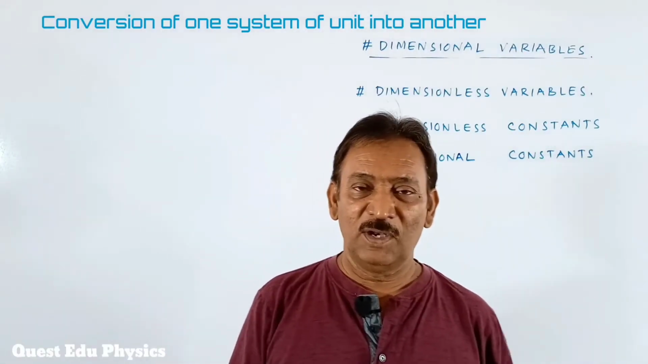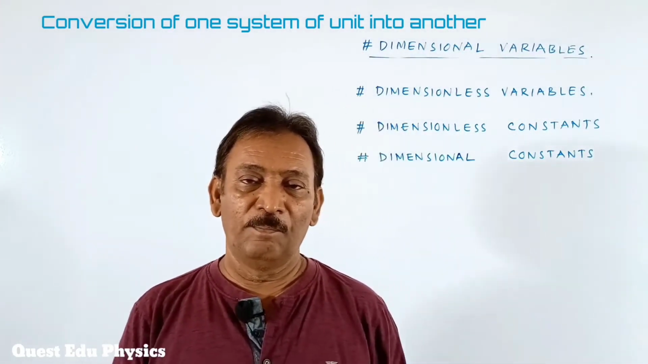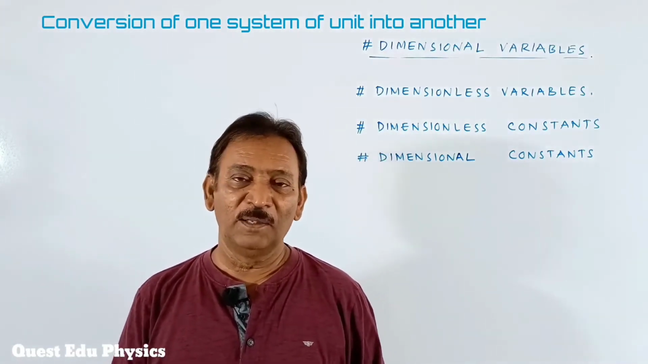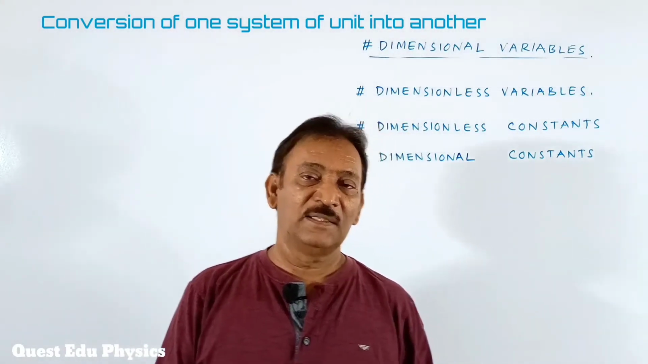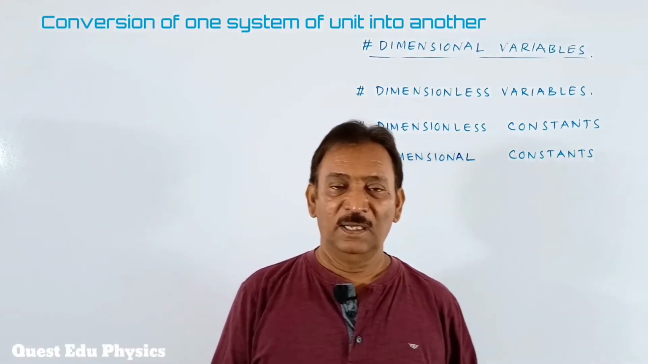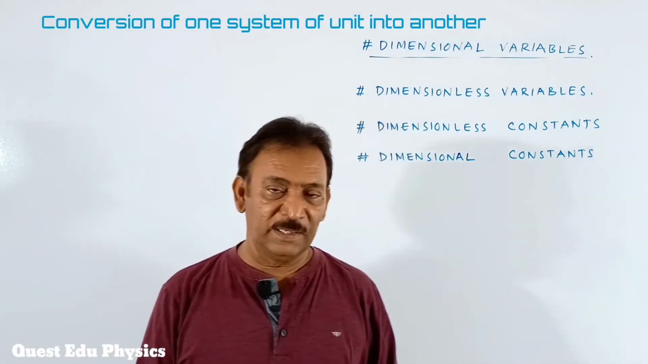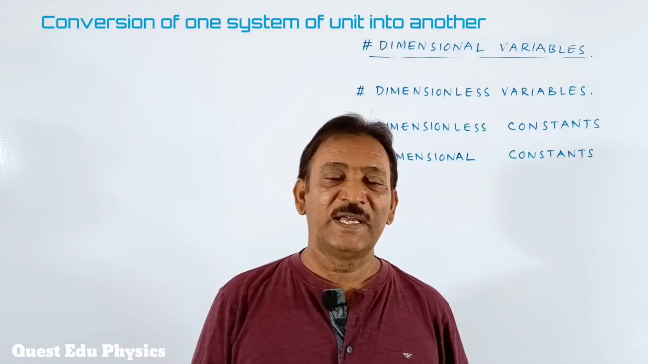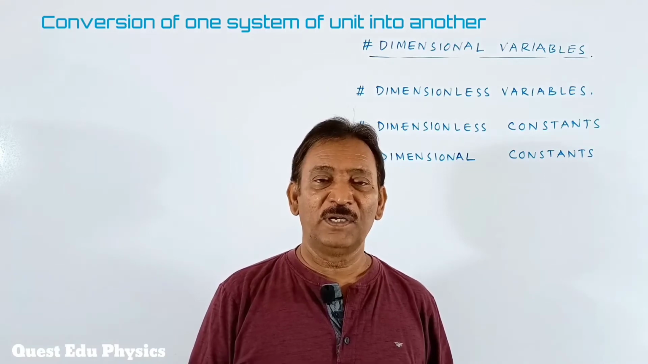In the previous class, you have learned how to write a dimensional formula and what is meant by the dimensions. Once again, I repeat, dimensional formula is the arrangement of physical quantities. It tells us which physical quantities are involved in it and how they are arranged. And the second one, the dimensions, are the powers to which the physical quantities are raised.